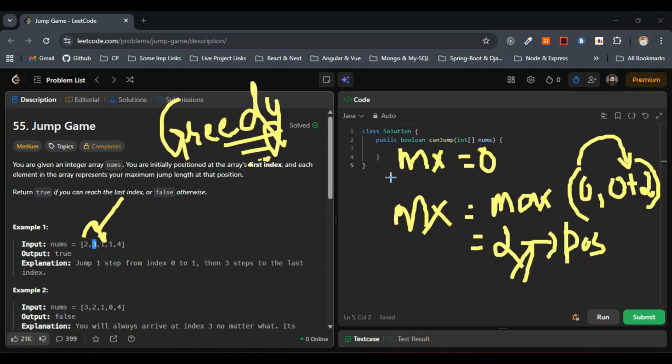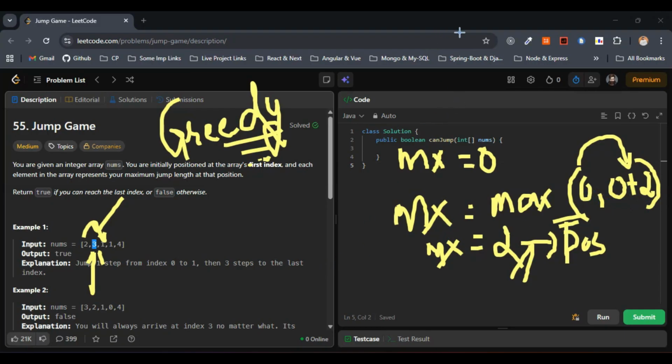So now what we will do, we will move to index 1. So this one, 3, we will move to index 1. Since 1 is less than or equal to max, and we currently have the max value as 2, we go from the current index to current index plus the value at that particular index.